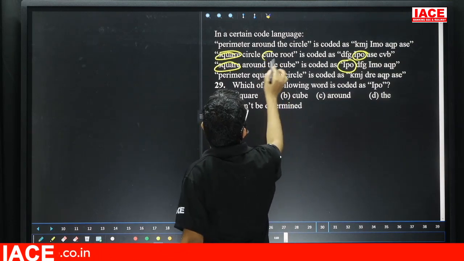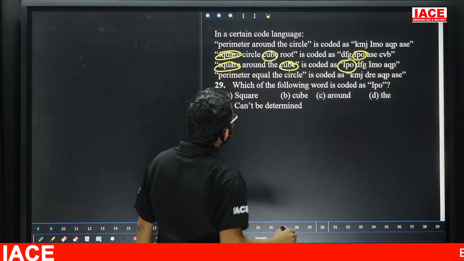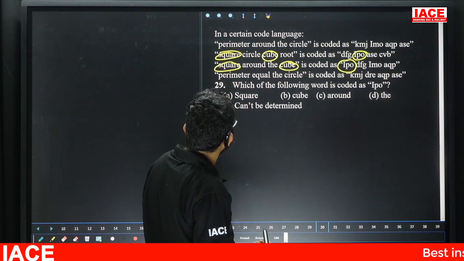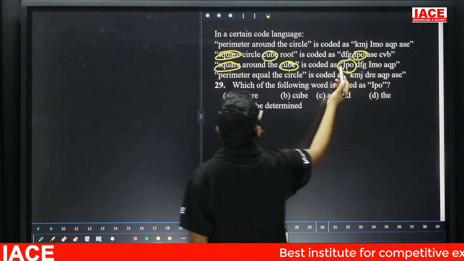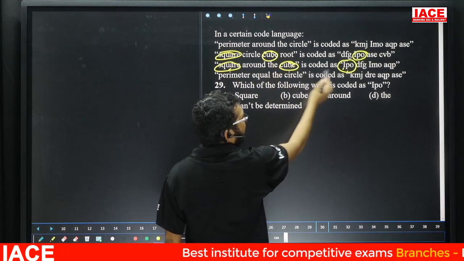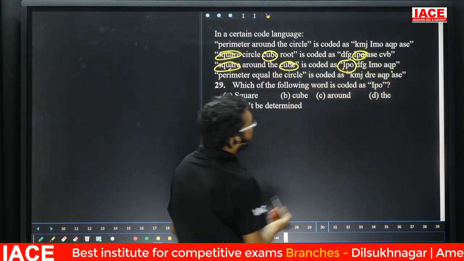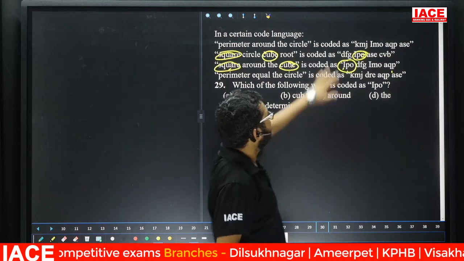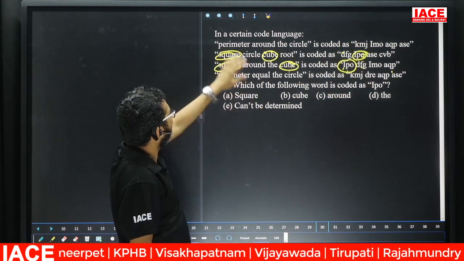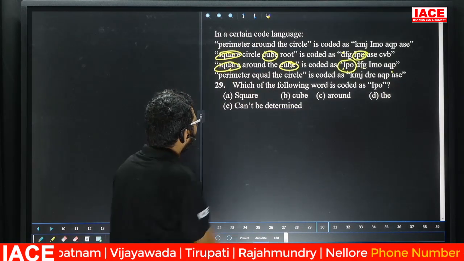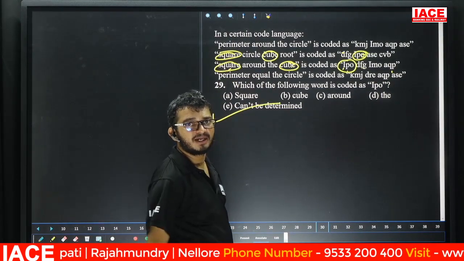Here we have cube, and here also cube. Is cube present in other lines? No. Then what is the code for IPO? Two pieces of information are the same, so compulsorily two codes should be the same. Here DFG, and here also DFG. So the code for IPO, we can't say whether it is square or cube. So the answer is cannot be determined. Question number 29, option E.